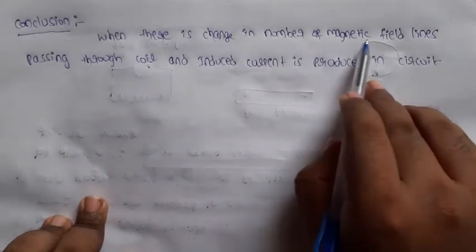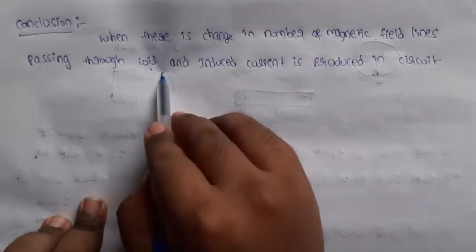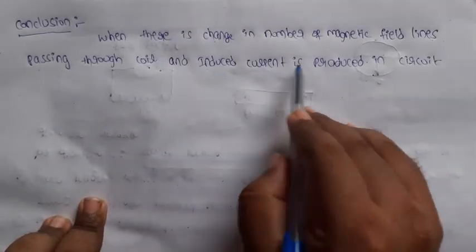When there is a change in the magnetic field passing through the coil, the result is that induced current is produced in the circuit. Conclusion of the first experiment.